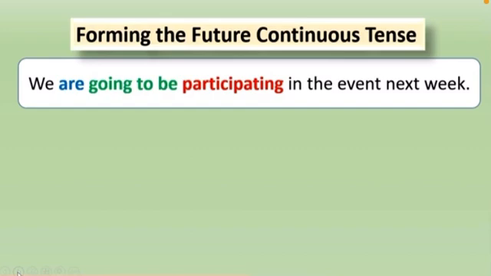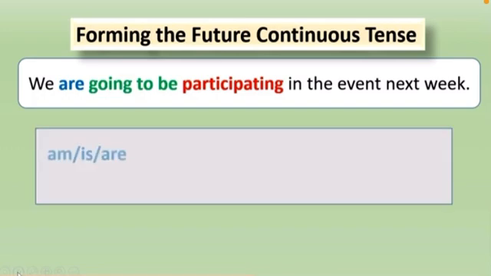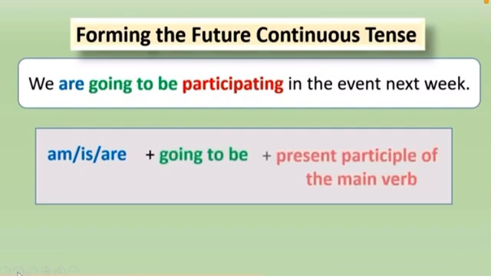So, another way to form the future continuous tense is by using am, is, or are, followed by going to be and the present participle of the main verb, that is, with the main verb ending in ing.